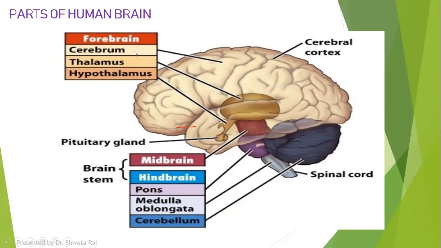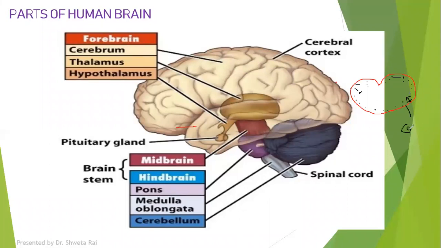So if you see this cerebrum, let me show you. If you see the cross section of a cerebrum, and let me take this color. If you cut this portion, you will be able to see this cerebrum is divided into two regions. The outermost region of the cerebrum is called the